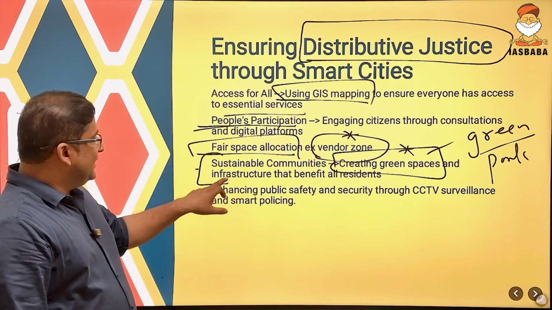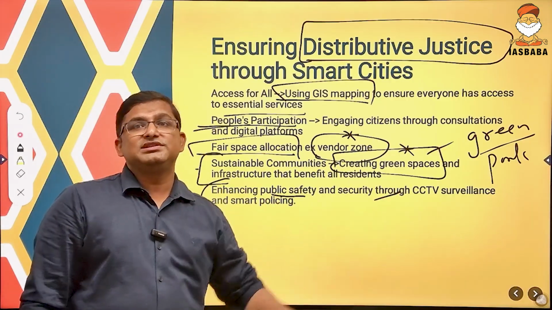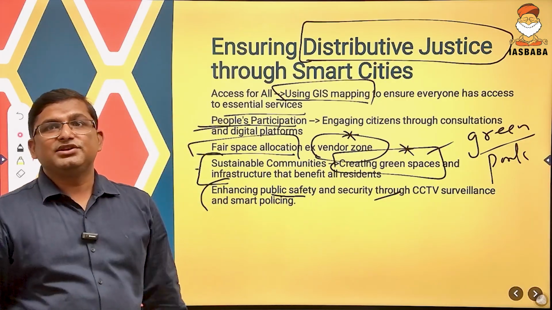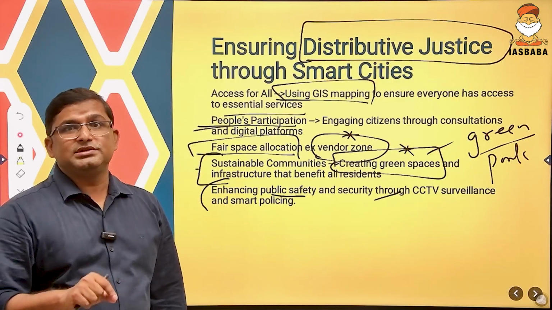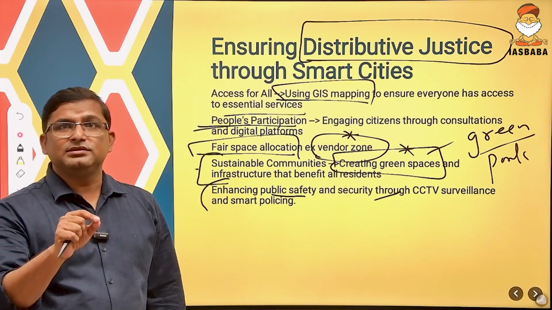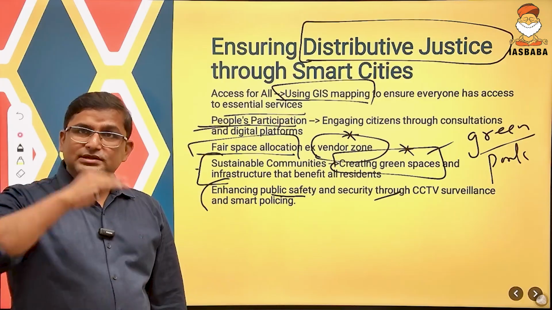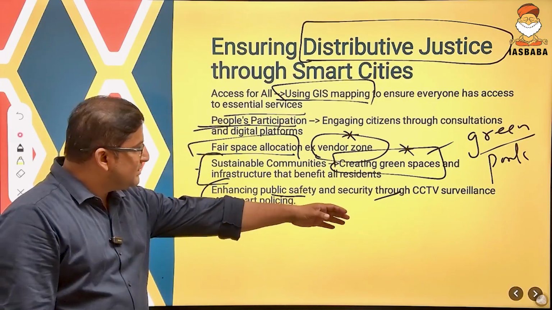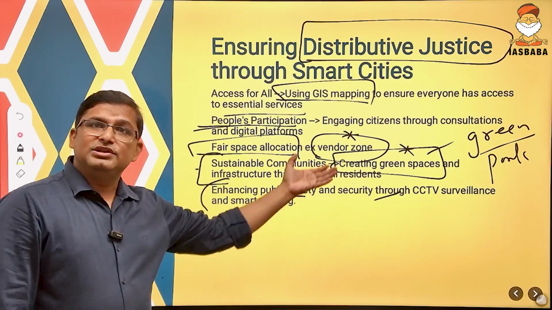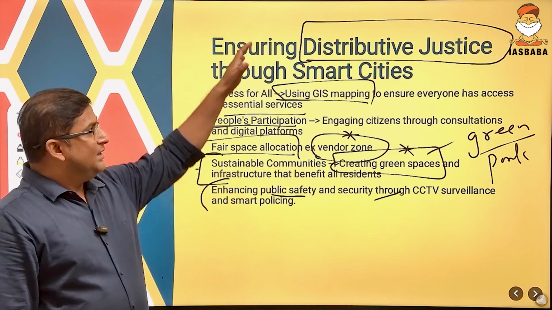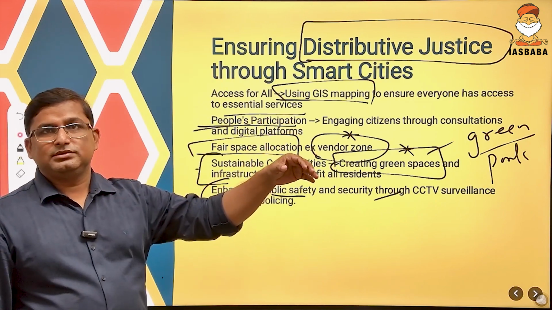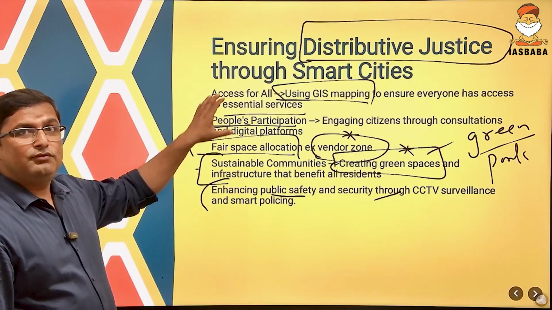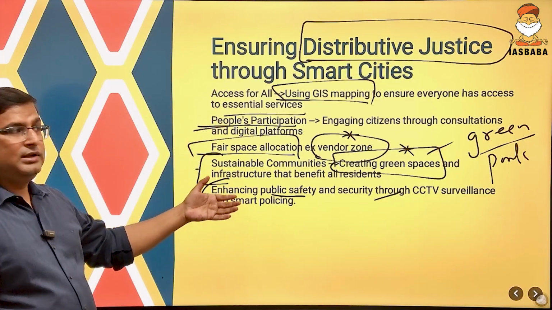Next is enhancing public safety and security through CCTV surveillance. See, safety and security of the citizen is the most important thing which a city should provide to all its citizens, whether they are poor, whether they are rich. So by installing CCTV and by ensuring public safety, the smart city mission is ensuring distributive justice. So that is how you should write, what you could have written in your answer like this.